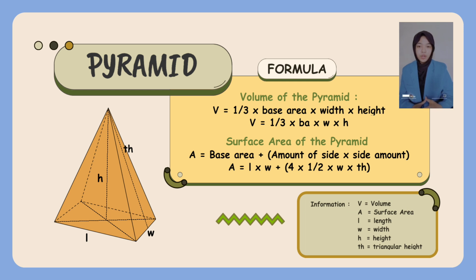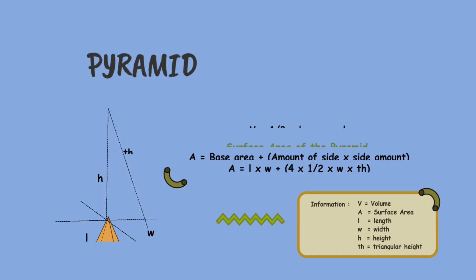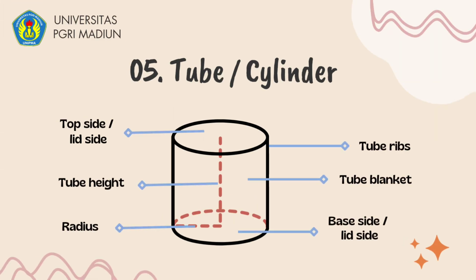The first, volume equals 1/3 times base area times height. Next, surface area equals base area plus the amount of sides multiplied by side area, or length times width plus 4 times a half times base times triangular height.